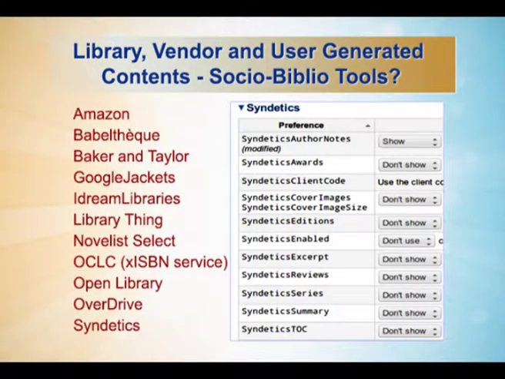Presently, most of the associated content is generated by vendors. You already know some of the big vendors like Amazon, Bibliothek, Baker and Taylor, Google, iDream Libraries, LibraryThing, Open Library, OCLC, Syndetics. So all are well known vendors. Fortunately, they provide associated content freely.